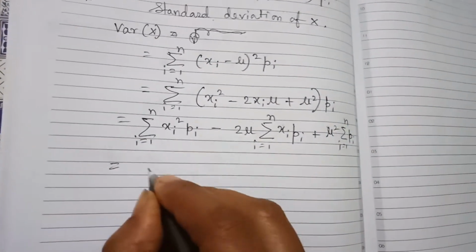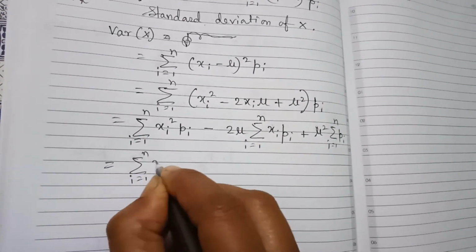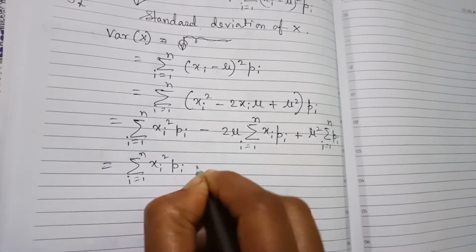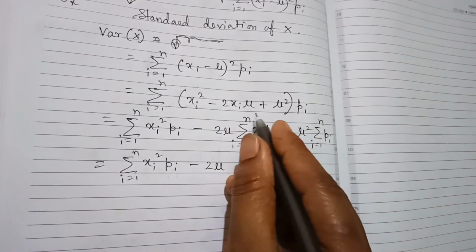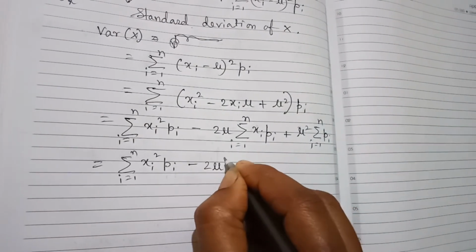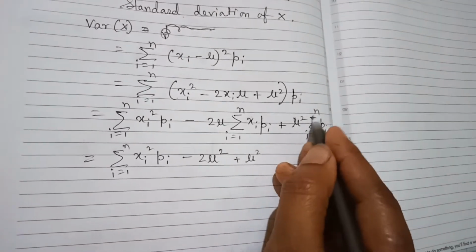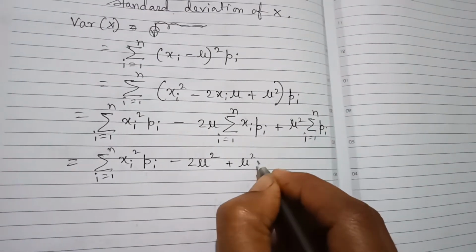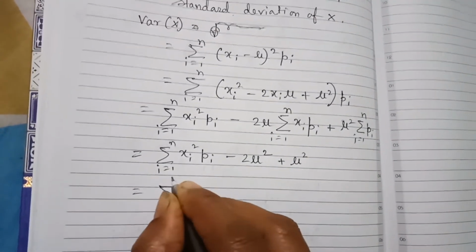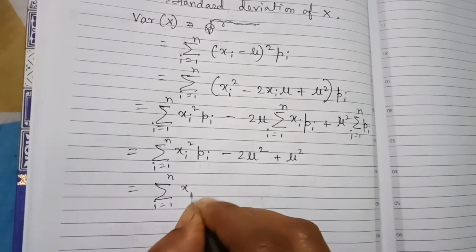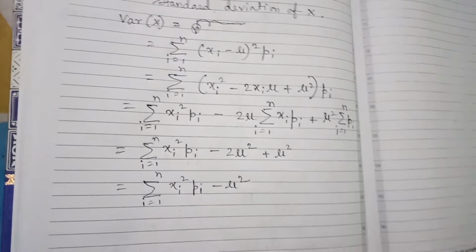That equals summation i equals 1 to n xi square pi minus 2 mu, and look, this part is actually the value of mu, so it's mu square, plus mu square into this part, which is 1, so it's only mu square. So that equals summation i equals 1 to n xi square pi minus mu square.